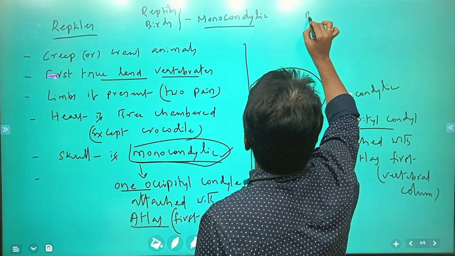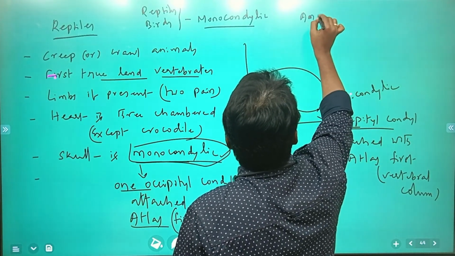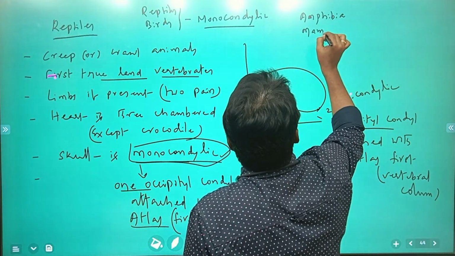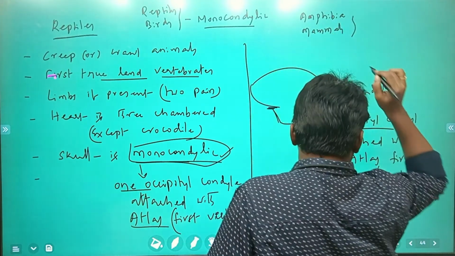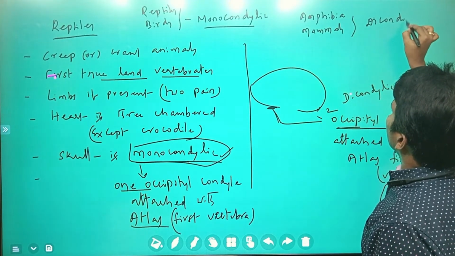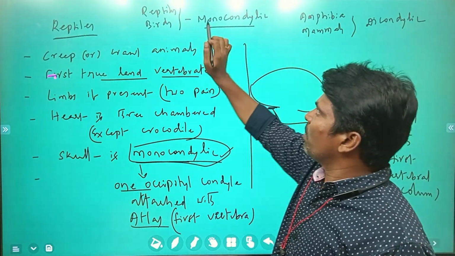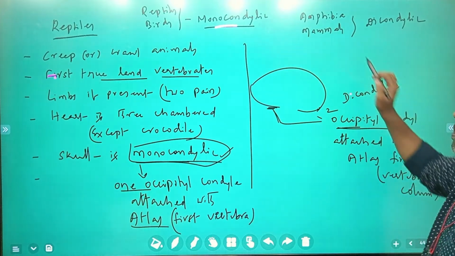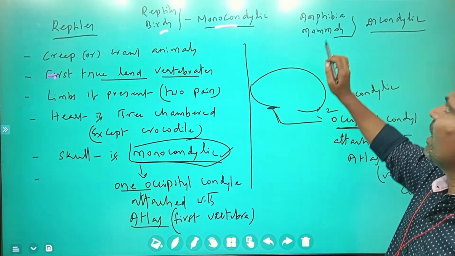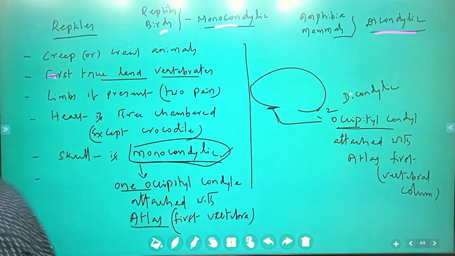Next, amphibia and mammals are dicondylic. So what is monocondylic and what is dicondylic? Reptiles and birds are monocondylic. Amphibia and mammals are dicondylic. Please go through it, that is very, very important.